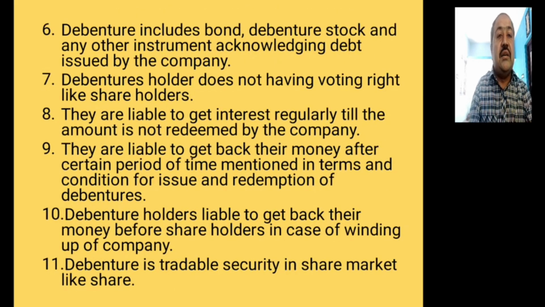Then number 6, debentures includes bond, debenture stock and any other instrument acknowledging debt issued by the company. So debentures are also known as bond. Debenture stock may be issued. Okay, so these are the various forms of issue of debentures.